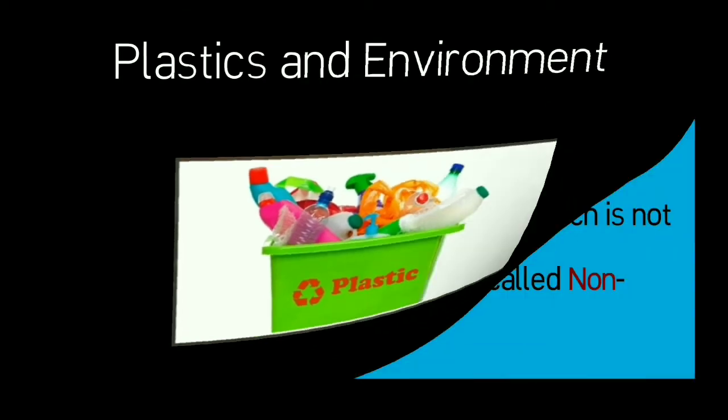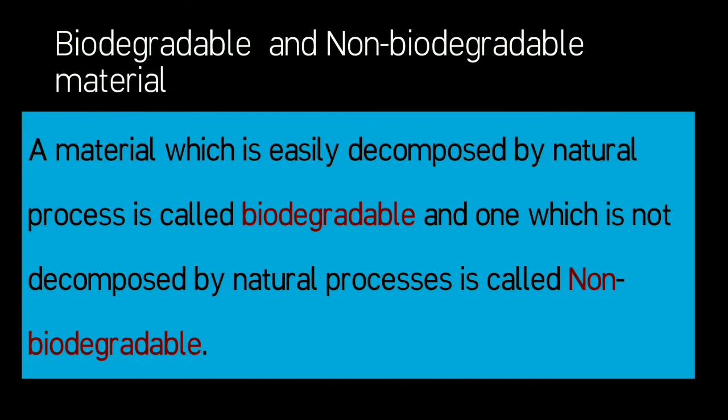What are they? A material which is easily decomposed by a natural process is called biodegradable, and one which is not decomposed by a natural process is called non-biodegradable, and plastic comes under non-biodegradable material. That means it does not decompose by natural process.